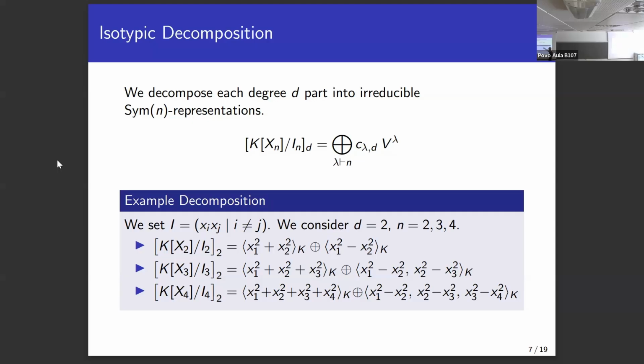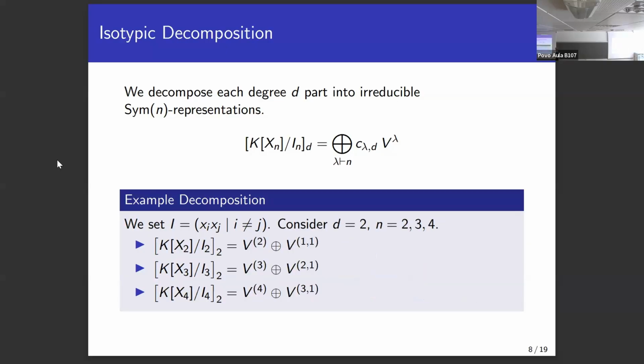And then if we increase the number of variables, so the truncation, we see that we still have the trivial representation, and we get some growing vector space, which is also an irreducible representation. And writing this down in terms of Specht modules, you see here we've got the trivial representation, and this number here grows. And this is just an integer function. And what we have here are representations corresponding to the partitions (1,1), (2,1), and (3,1). So we see that the first entry grows.